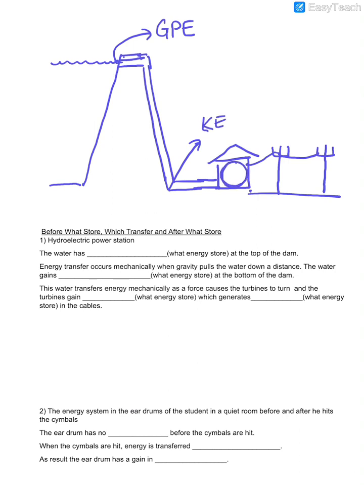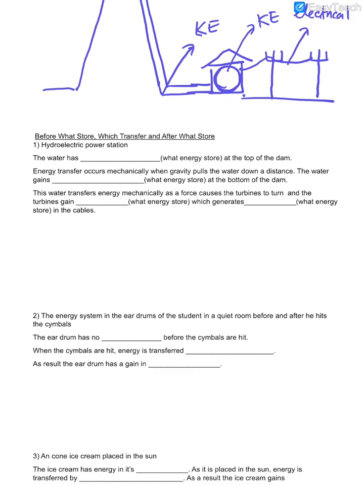What's the thing that spins? The turbine, right? So the turbine, what kind of energy? As it moves, anything that is moved has kinetic store or mechanical. So kinetic energy, then it will start to generate electrical energy. So it's very easy. You just have to know how one form is transferred to another form.